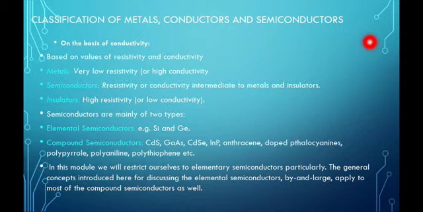Semiconductors are mainly of two types. First, elemental semiconductors, for example silicon and germanium, and compound semiconductors, that is cadmium sulfide, gallium arsenide, then anthracene, doped phthalocyanines, then polypyrrole, polyaniline, polythiophene, etc. So in this module we will restrict ourselves to elemental semiconductors particularly.